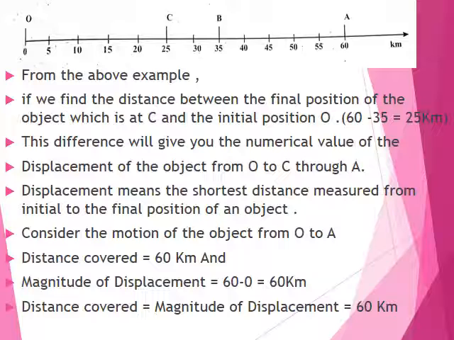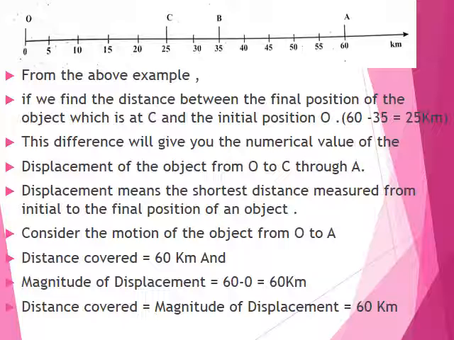Now see here from the above example. If we find the distance between the final position of the object, which is at C, and the initial position O. In the same case, we have calculated the total distance, which is 95 km.